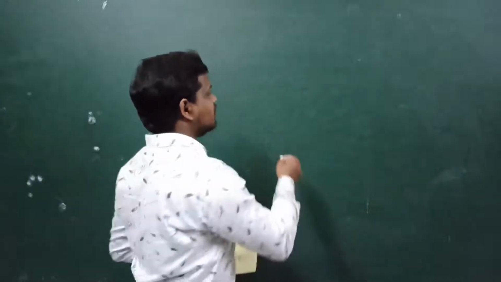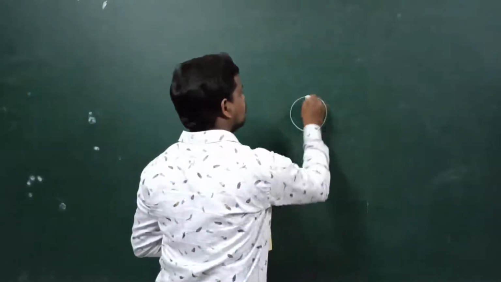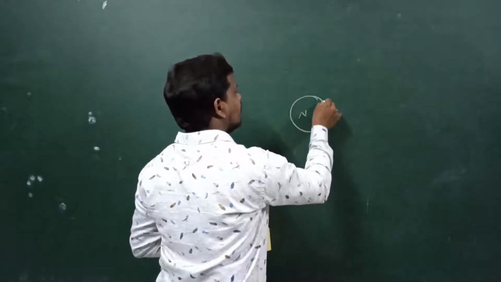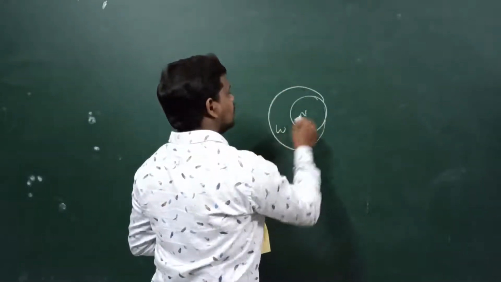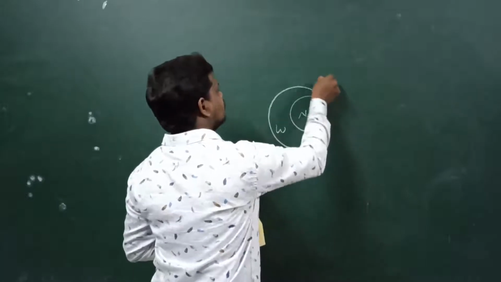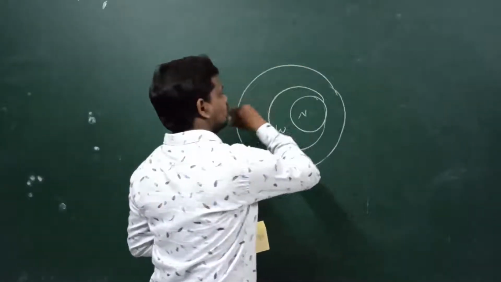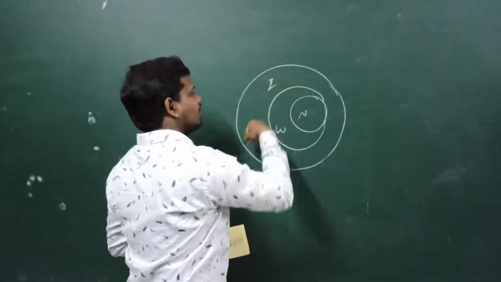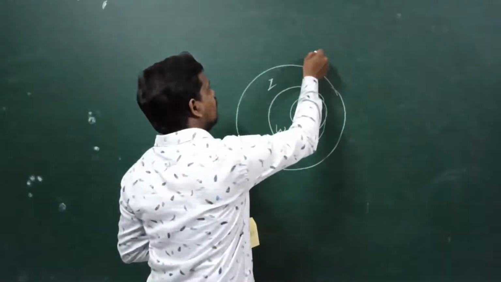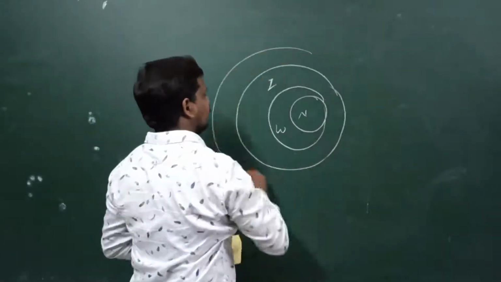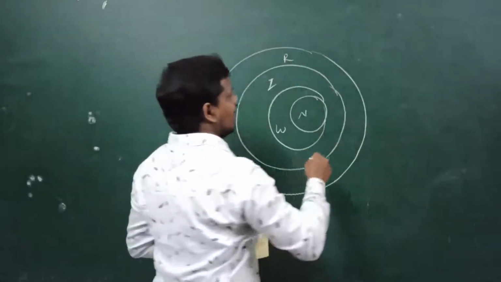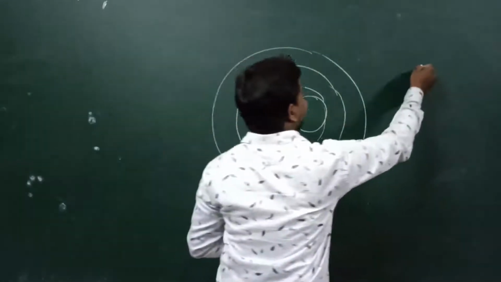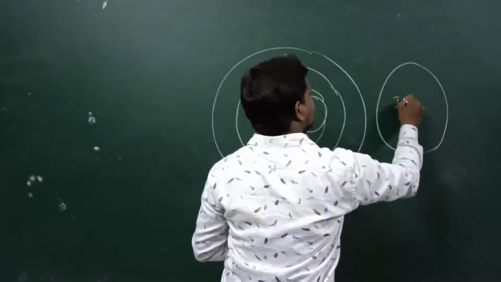If we express this in a Venn diagram, this is the natural numbers. Natural numbers along with 0 are whole numbers, and whole numbers taken with both positive and negative symbols are called integers. All of these we call rational numbers. Those which are not rational numbers we call irrational numbers.